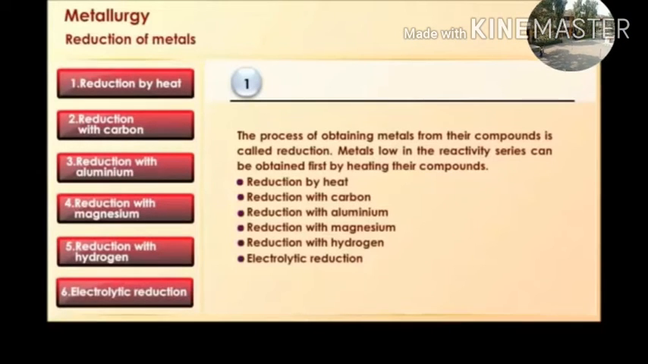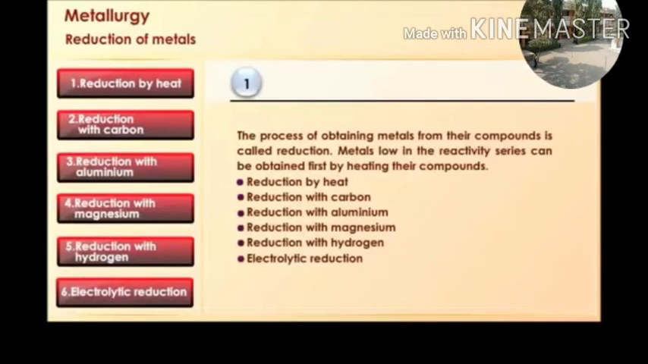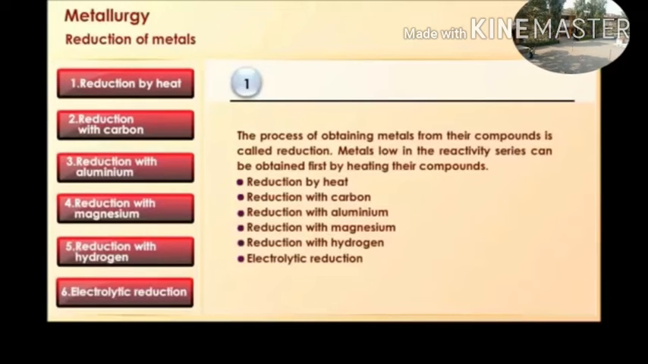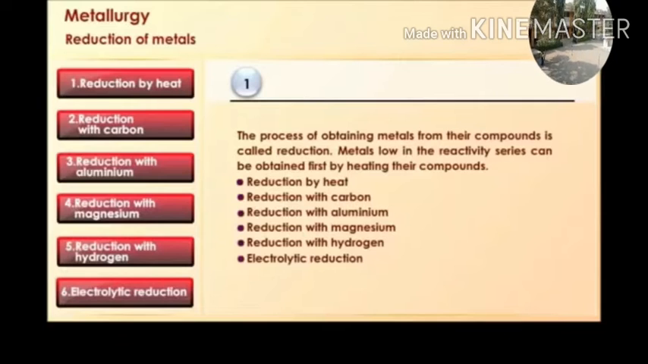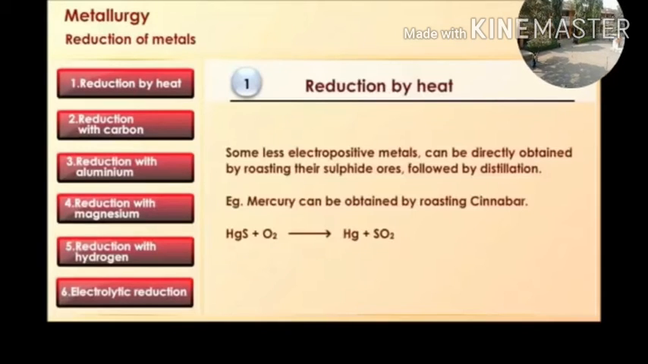The process of obtaining metal from the compounds is called reduction. The metal low in the reactivity series can be obtained by first heating their compounds. Reduction by heat, reduction with carbon, reduction with aluminium, reduction with magnesium, reduction with hydrogen, electrolytic reduction. By these methods, we can obtain the metals from their compounds.